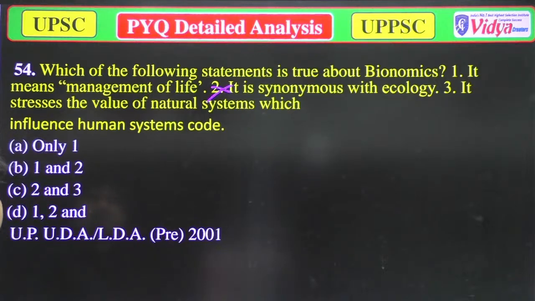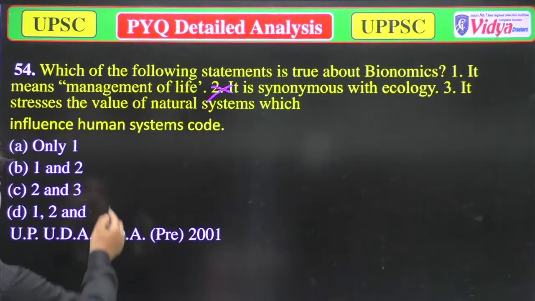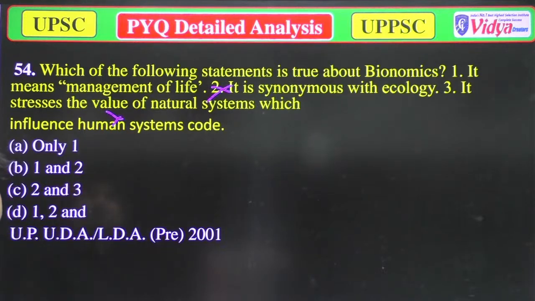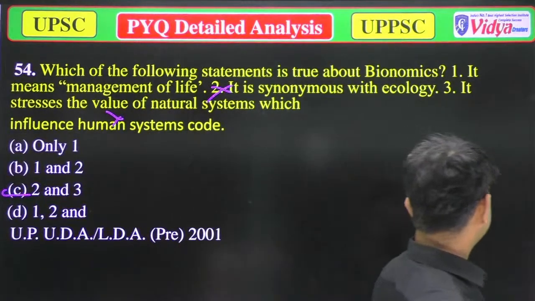It stresses the value of natural system which influences the human system, yeah. So only option C is correct.